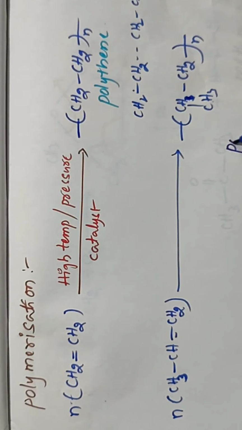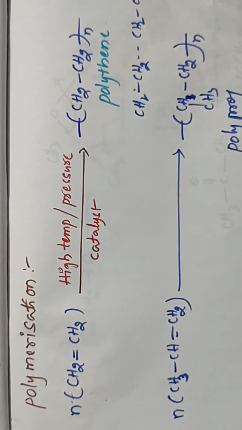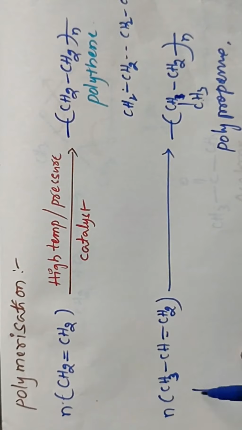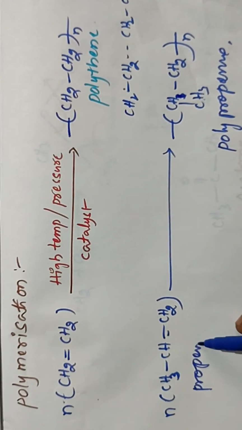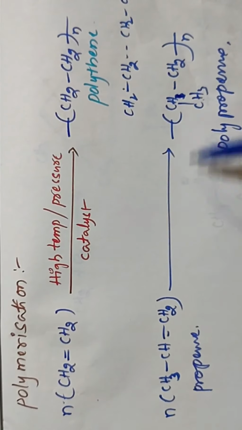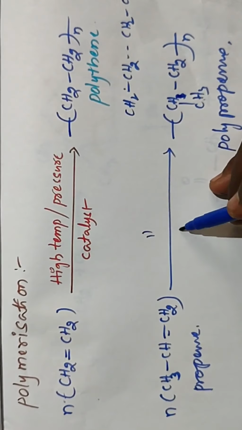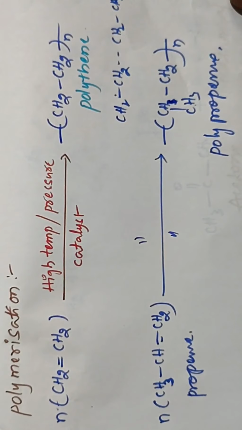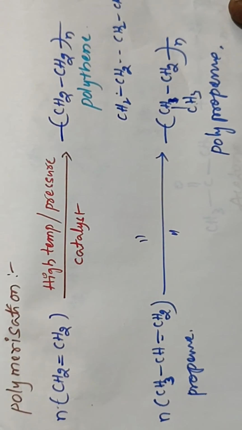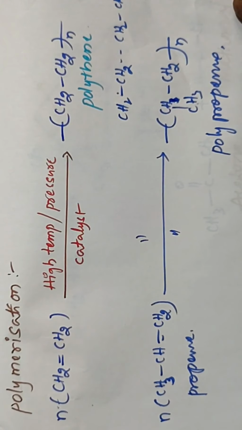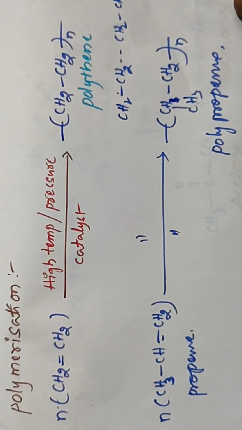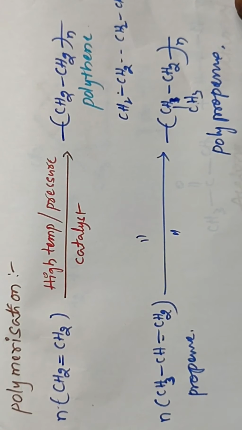So this is polypropene. This is propene. Propene is converted to polypropene under high temperature, pressure and catalyst. So we call this polymerization. Polymerization means polymers are made from a number of monomers under high temperature and pressure in the presence of a catalyst. We get polymers as the products. That is called polymerization.